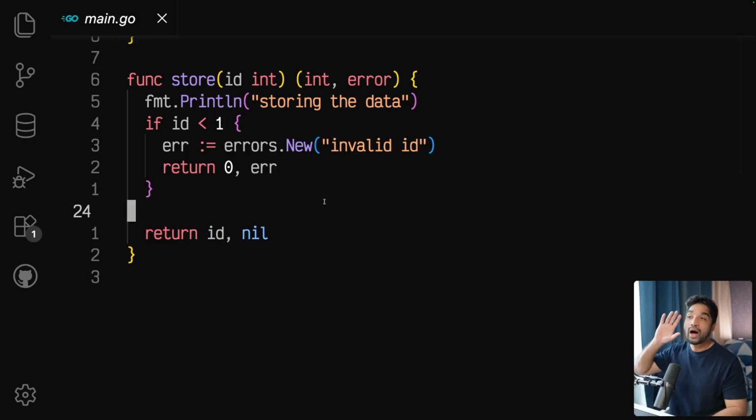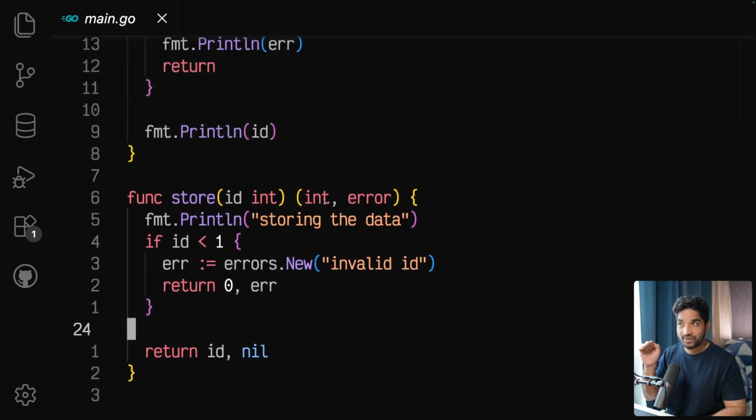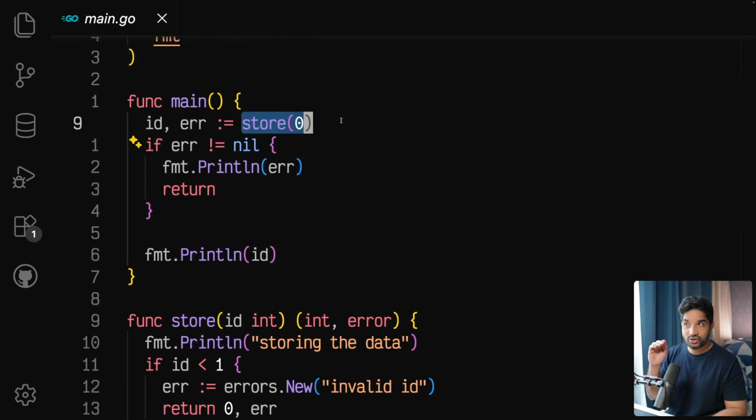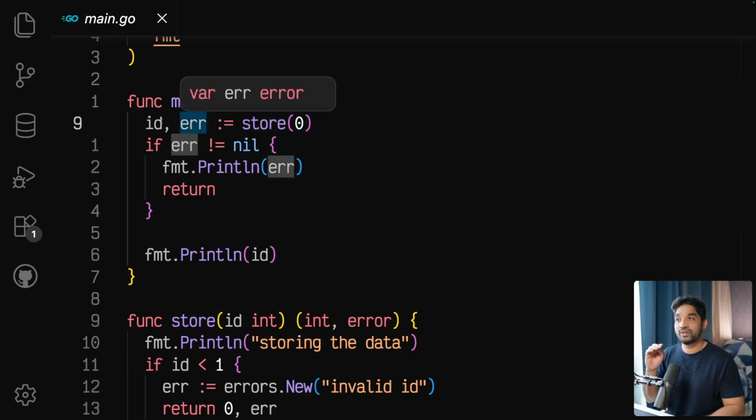Now, how do we handle these errors? Here in the main function, we call this store function, and we know that this store function is going to return an ID and error.